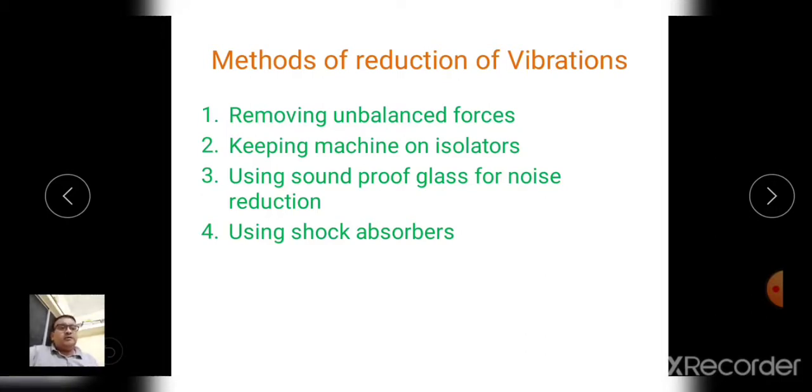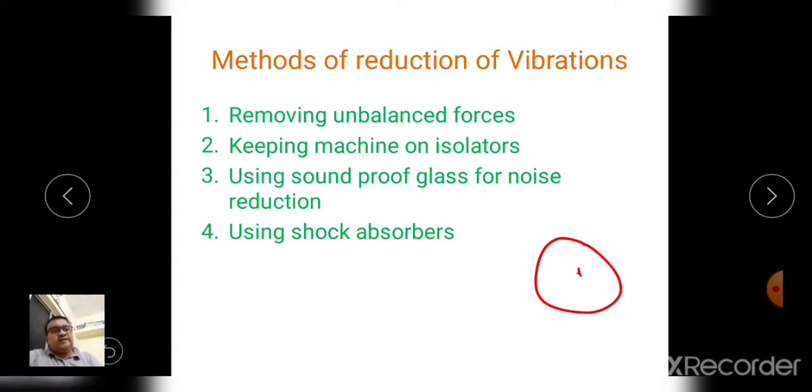There are different methods to reduce the vibration. Removing the unbalanced forces from the system is one kind of method. So again we will take the example of the wheel. If there is porosity in the wheel, one side becomes the light side and the other side becomes the heavy side.